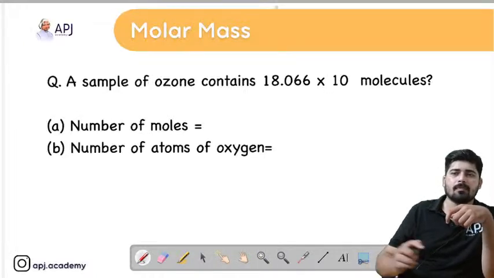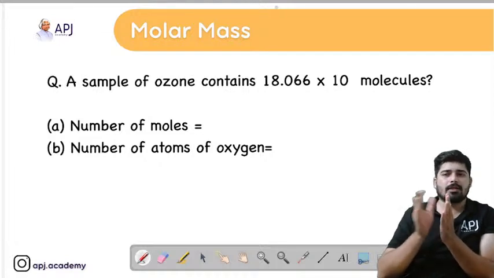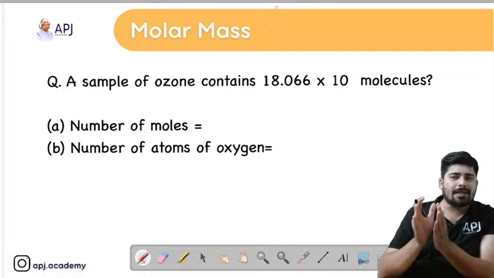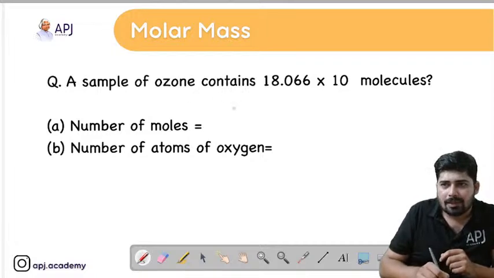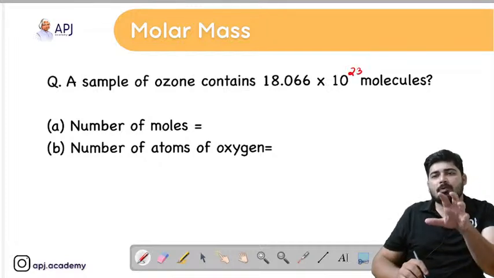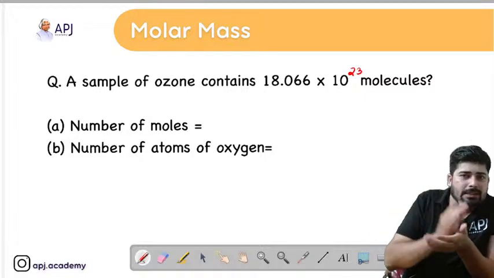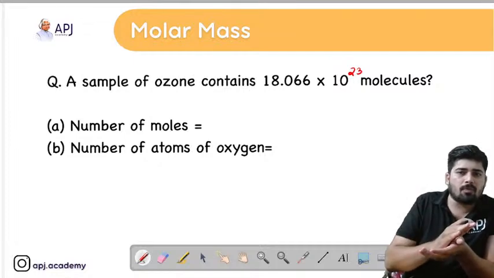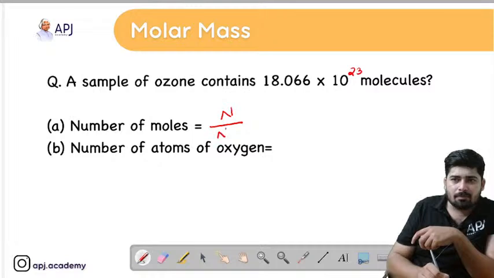See students, here we are going to discuss a question. A sample of ozone contains 18.066 into 10 raised to 23 molecules. Some digits were left out, so let's mark it here. We have to find out the number of moles. I have just told you, if the number of particles is given and you have to find the number of moles, you have to use this equation: number of moles equal to number of particles divided by Avogadro number.